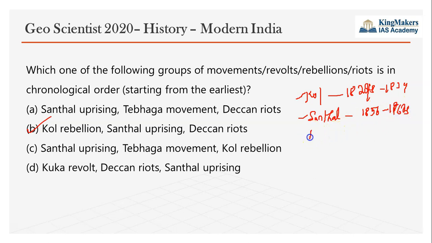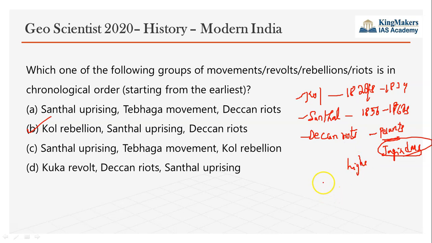And third we had the Deccan Riots. The Deccan Riots were not a tribal rebellion but a peasant rebellion. Landless agricultural peasants revolted against the Jagirdars because of exploitation through high rents.